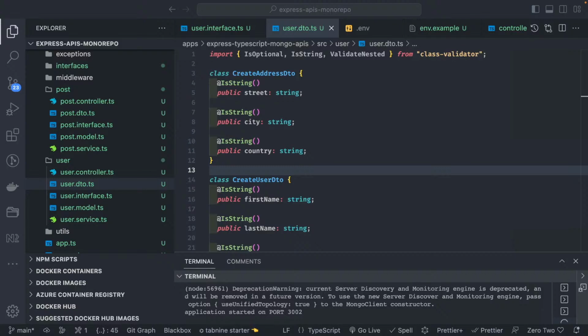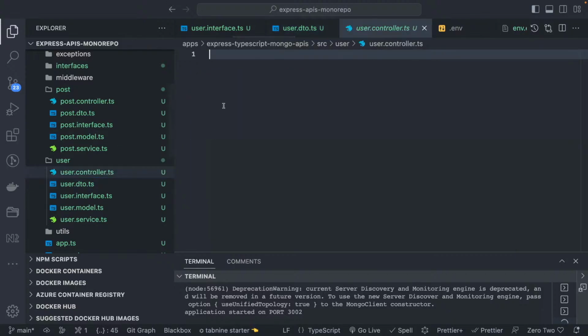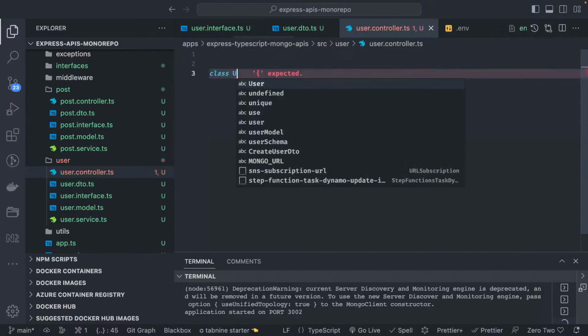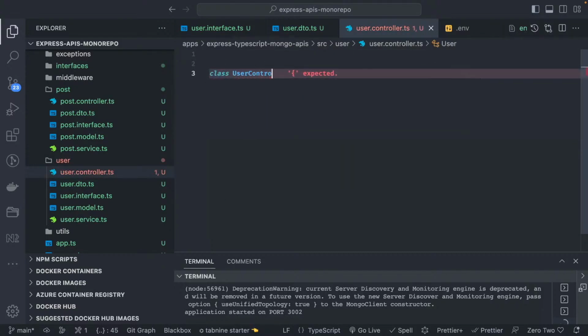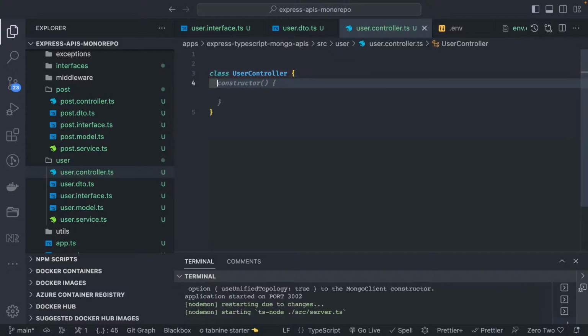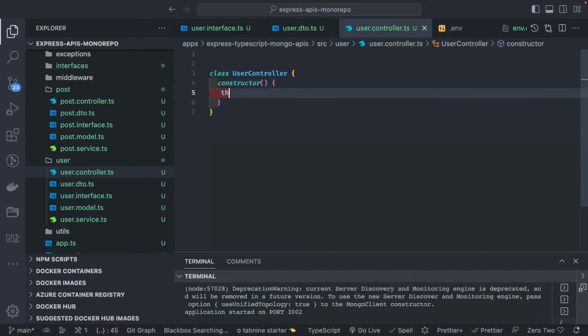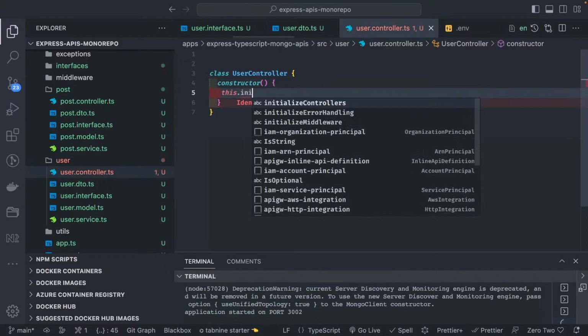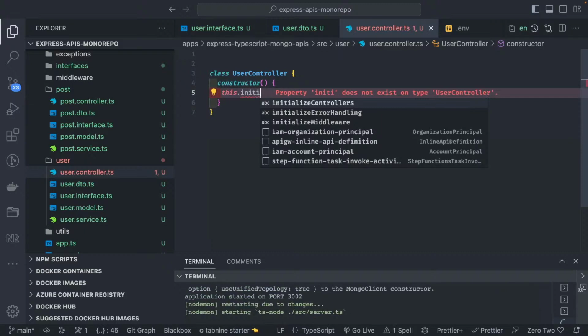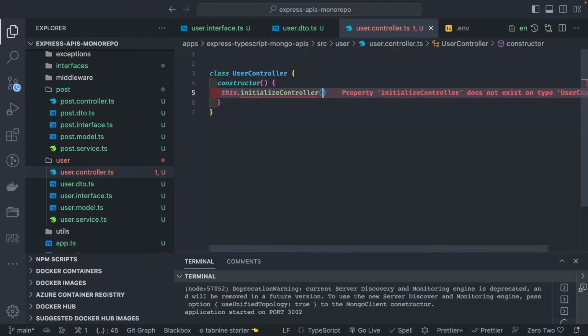So first of all, we can just create a simple UserController that is going to be a simple class, and here we are going to add the constructor. This constructor will contain this.initializeController, but this particular controller it will initialize.